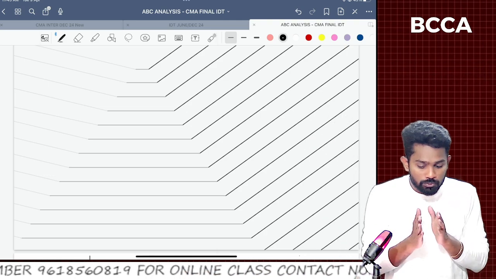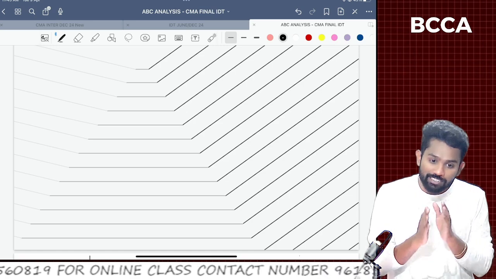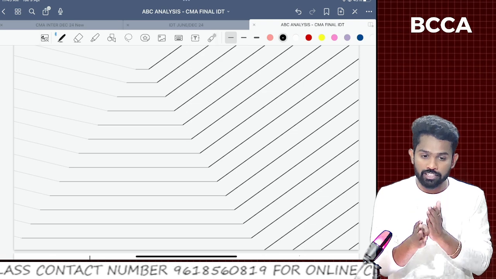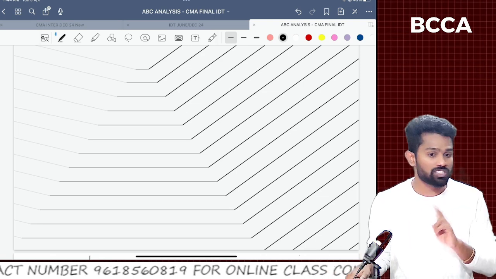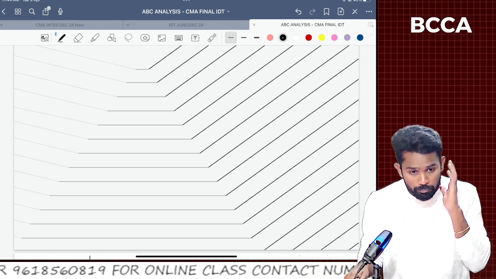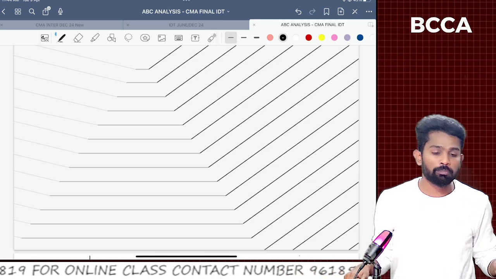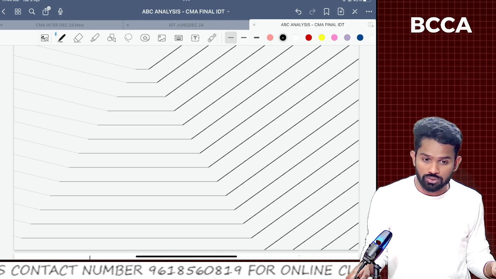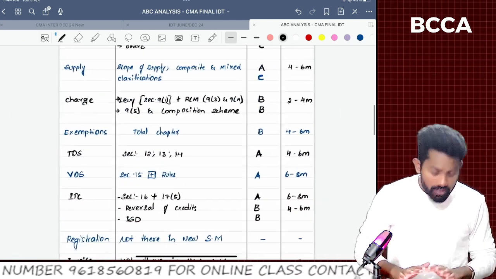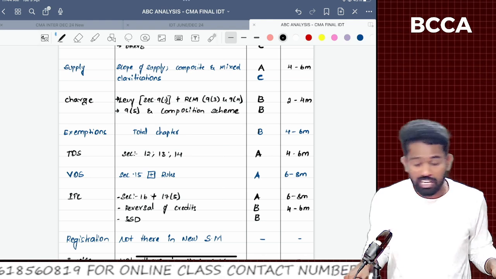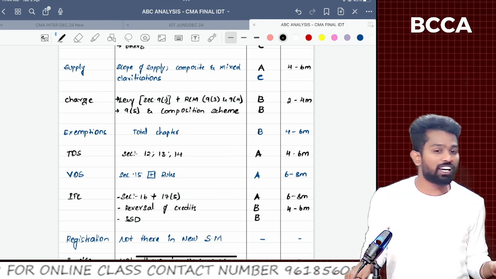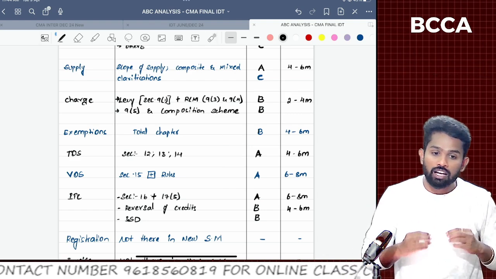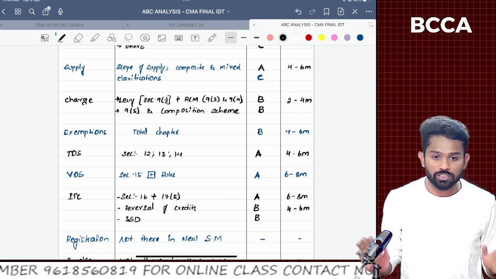But there is one good and one bad thing here. The good thing is that currently the mixed language lectures of exam oriented and regular classes are available, mixed Telugu and English. But the complete English lectures would be available only from June 20th, sir. So I'm sorry for the English students, but at least I could help you with this preparation strategy for this attempt, and I'll come up with a marathon completely in English for this attempt, so that I could help the non-Telugu students also.